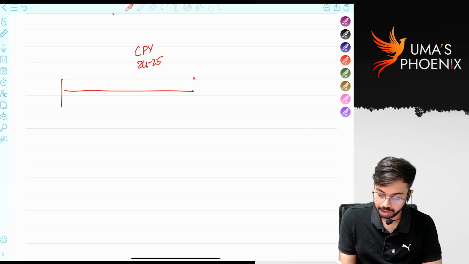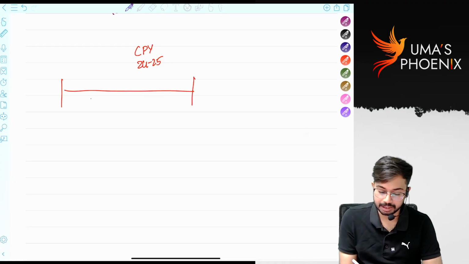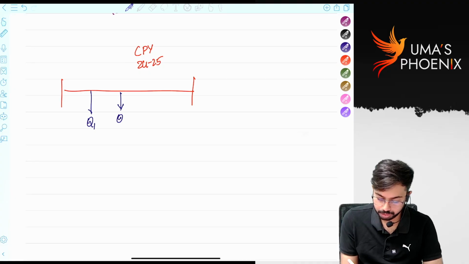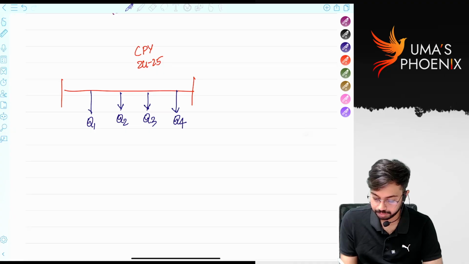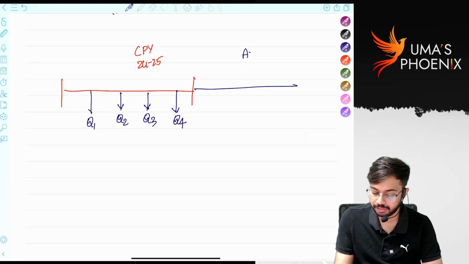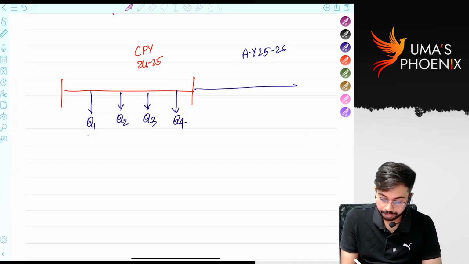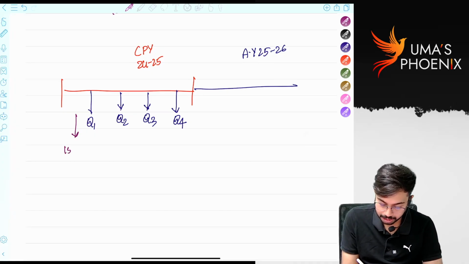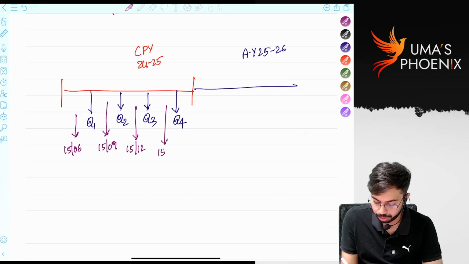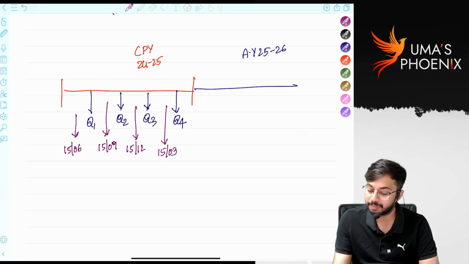24-25, correct? So in 24-25, how many installments are there? Q1, Q2, Q3, Q4, correct? And after that, assessment year will start 25-26. For Q1 due date is 15 June, correct? For Q2 due date is 15th September. For Q3 due date is 15th December. For Q4 due date is 15th March.